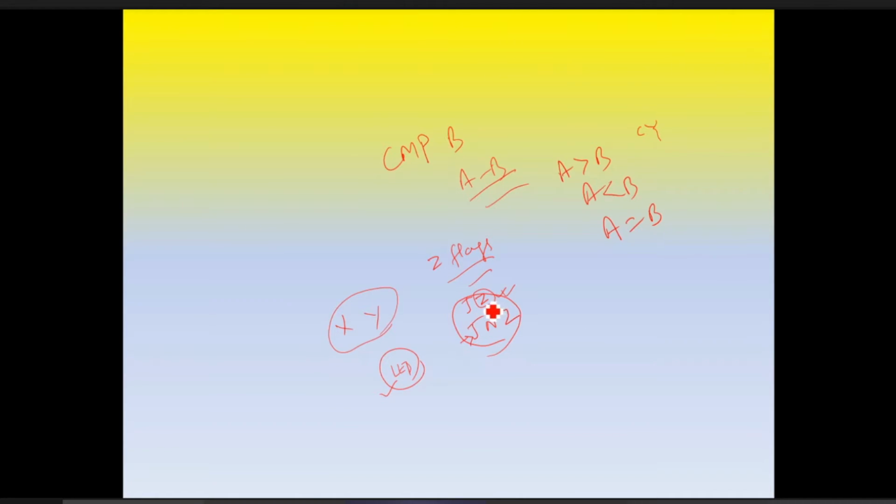Jump if zero. So if the result of this comparison is zero, then only the zero flag will set. Otherwise, it is in same position, reset value zero.